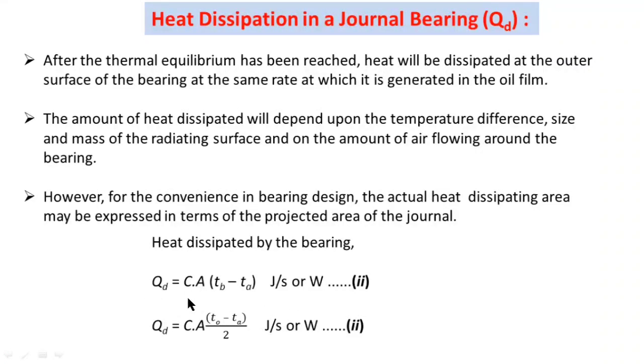Okay, this is the formula for heat dissipation, and another formula is there, that is QD equal to CA into (T0 minus TA) by 2. The units for heat dissipation are the same as for heat generation, that is watts, joule per second, or newton meter per second.